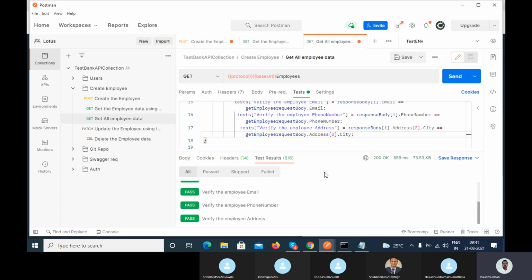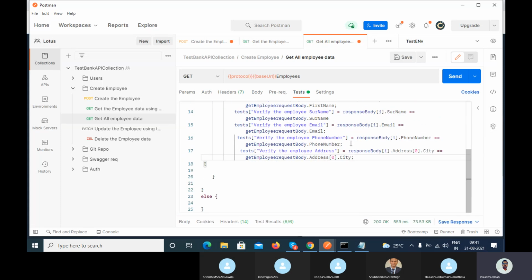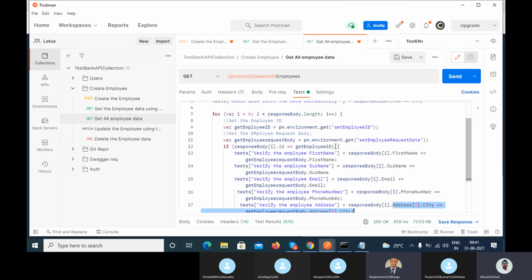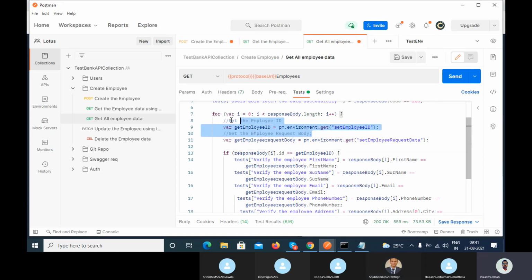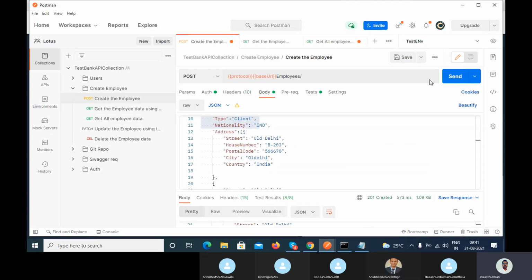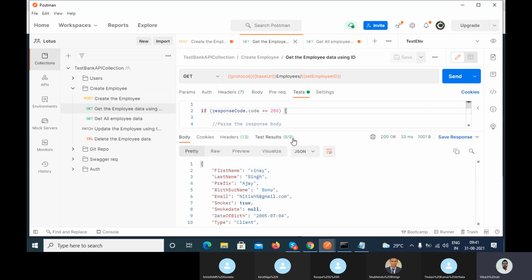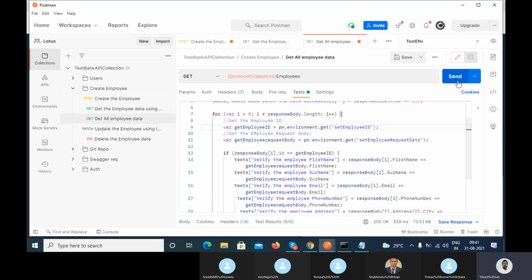You can see it here. So this thing I will explain to you, how we can make this dynamic. From where are we getting this get employee ID? Can you show again? Which one? So get employee ID. Yeah. Okay, so if I run these things, it will not break until any bug is there or any functionality is broken.